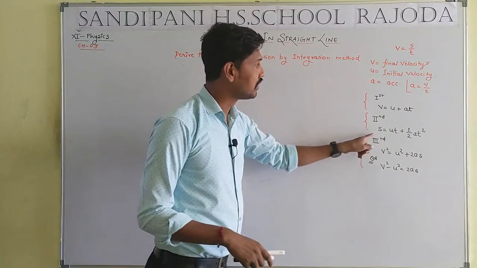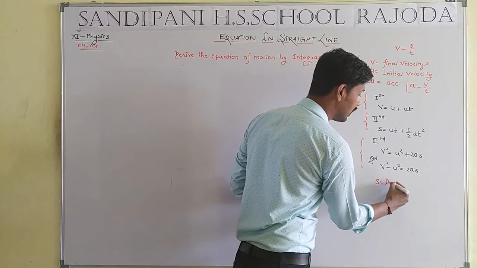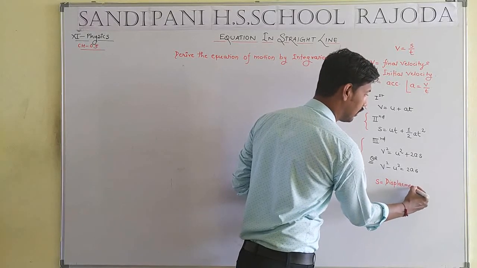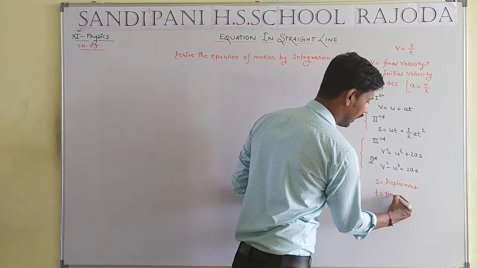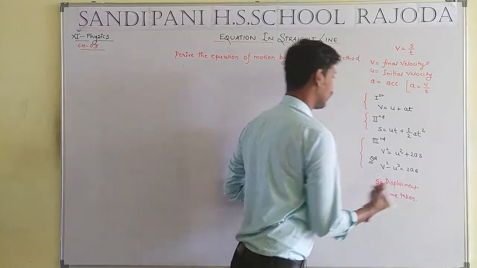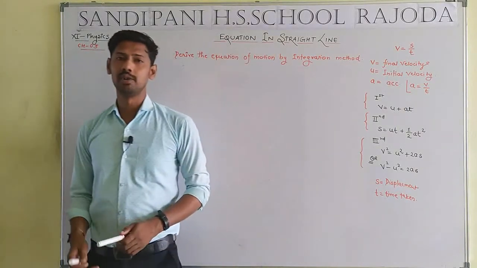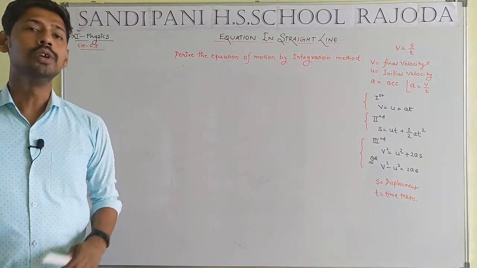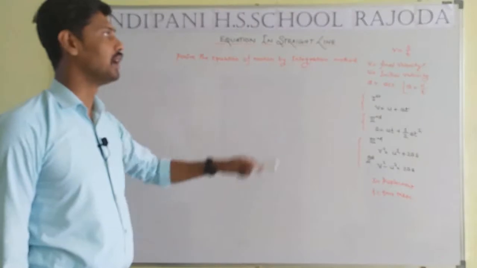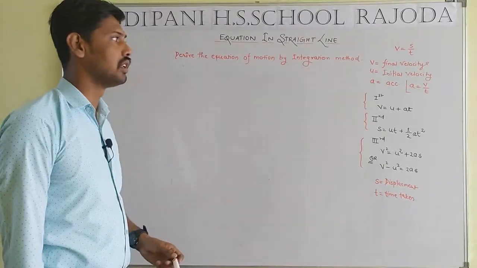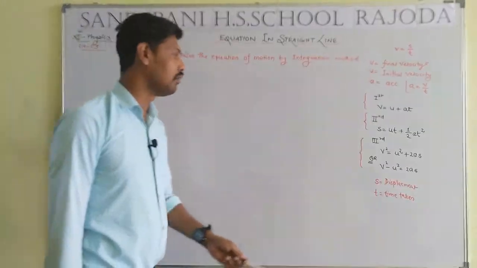Student, here what is the meaning of s? S is a symbol to represent distance or displacement. And another one, t. What is the meaning of t? T means the time taken by the object. Student, the first equation of motion v equal to u plus at, second equation of motion s equal to ut plus half at square, and third equation of motion v square equal to u square plus 2as or v square minus u square equal to 2as, where v means final velocity, u means initial velocity, a means acceleration, s means displacement, and t means time or time taken.